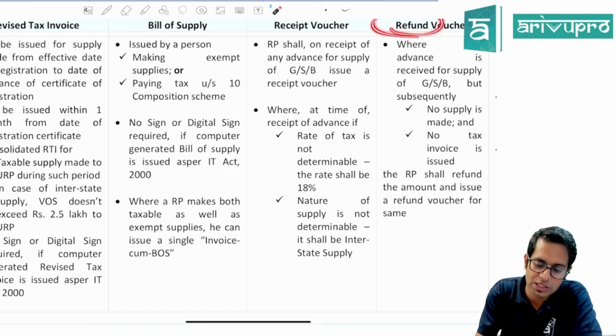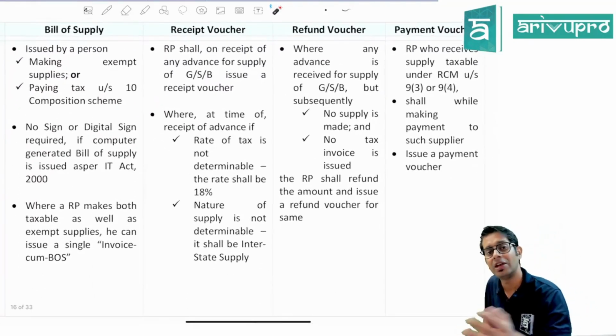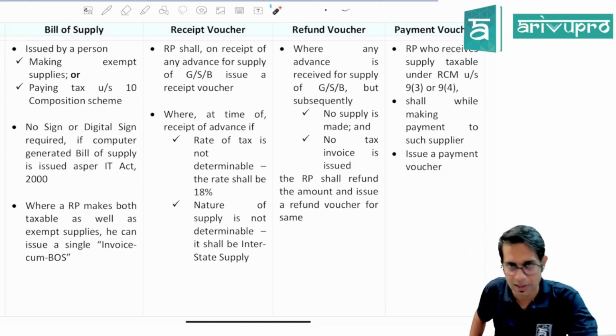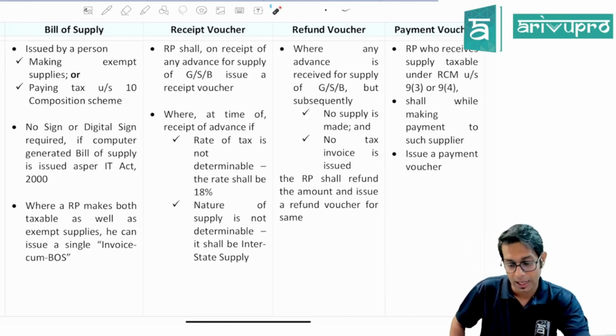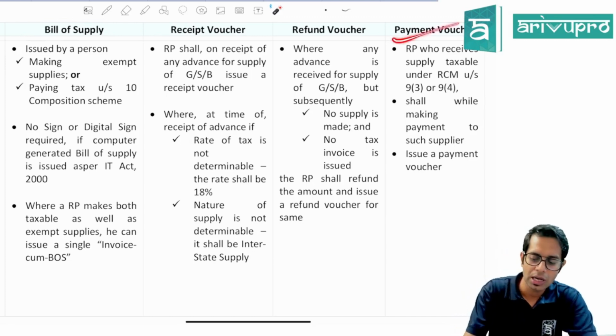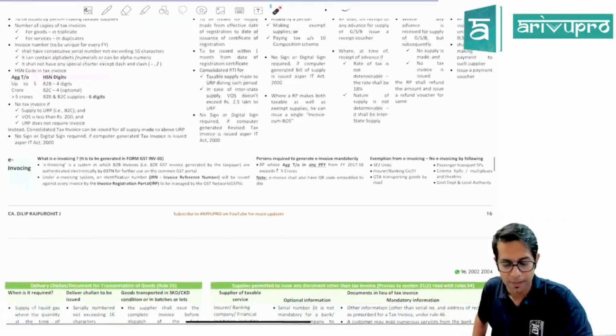Then a refund voucher is required to be given. Sir, when will a refund voucher be given, sir? A refund voucher will be given if you have taken any advances, and against those advances you have not provided any services or you have not issued any invoice. In such cases, you will give a document called a refund voucher. Then payment voucher. So whenever you make a payment to that person whose supply is taxable under reverse charge, you will have to give a document to him called a payment voucher.